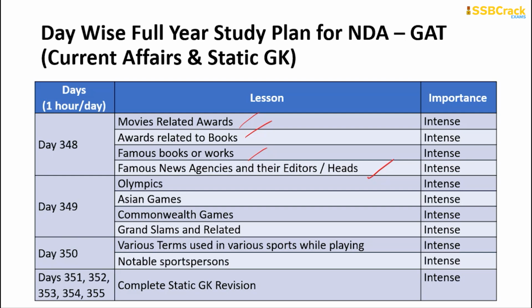Day 350 is for the various terms used in sports while playing and notable sportspersons. Lastly, in the last 5 days, you will have the complete GK section analysis and revision, and with this you will be finishing the major part of the complete NDA examination.